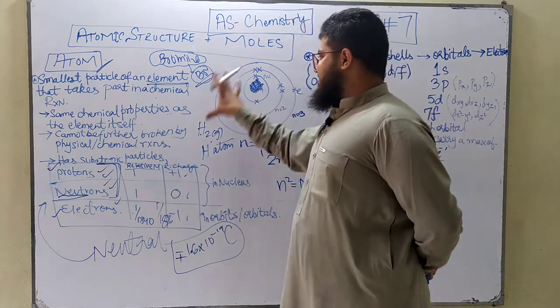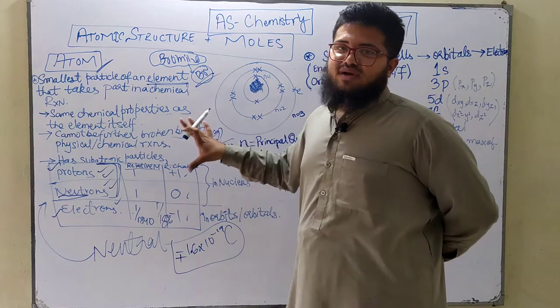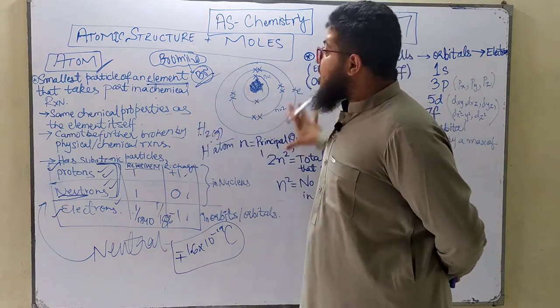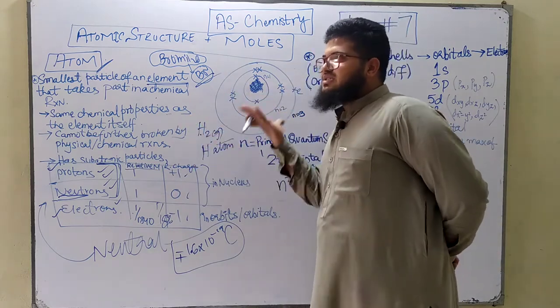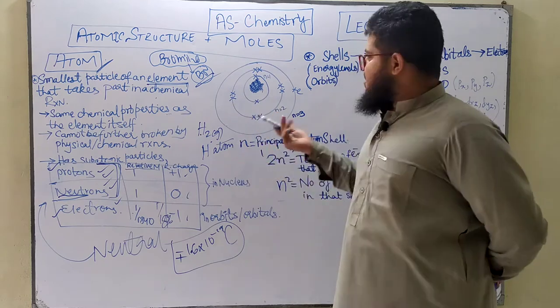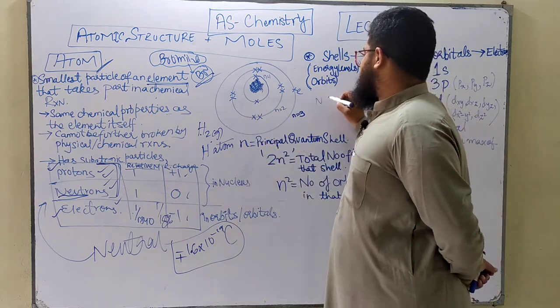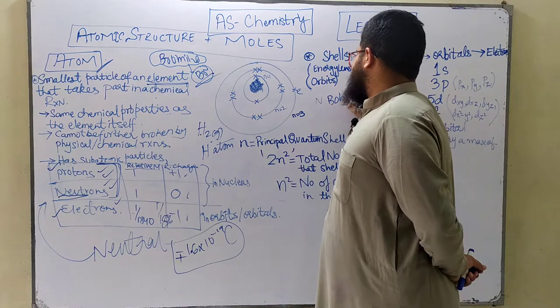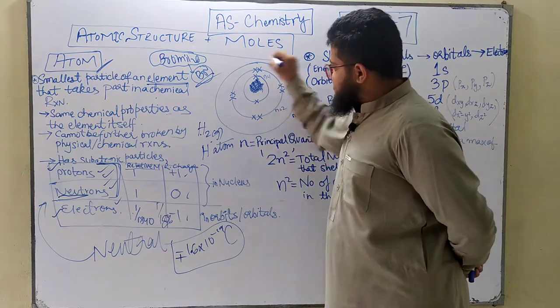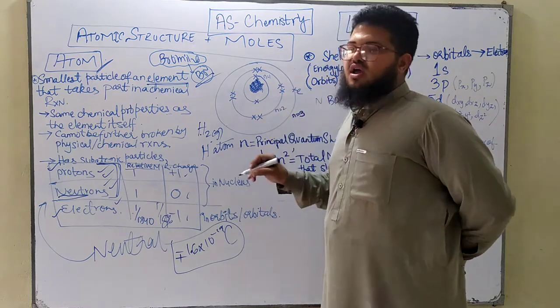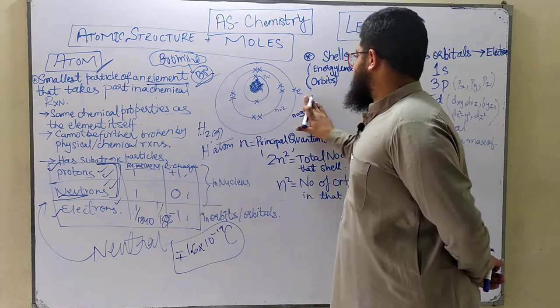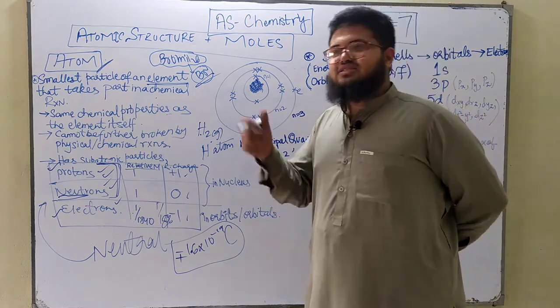This was the atomic structure, or representation, given by Niels Bohr. Remember, there was a scientist called Bohr, B-O-H-R, Niels Bohr. He said that these shells are circular, but in reality they are not circular, they are elliptical, then someone said.